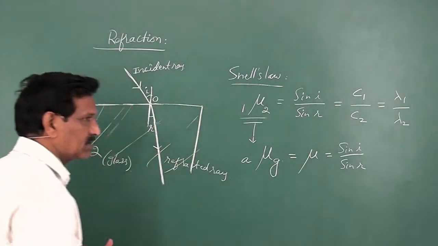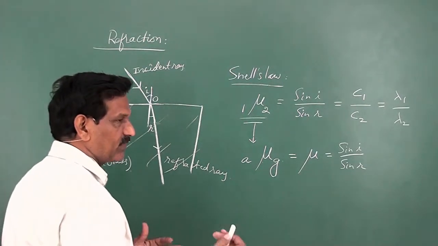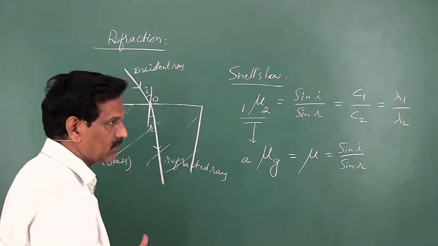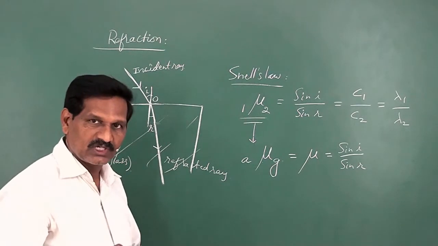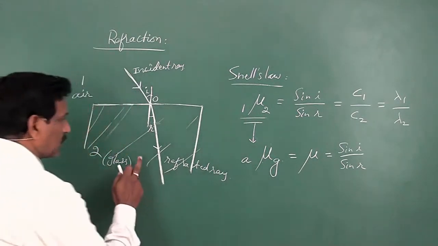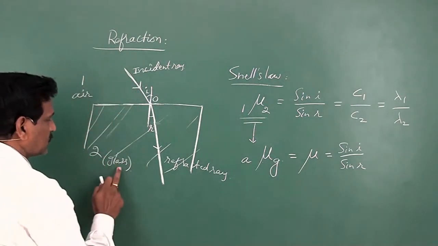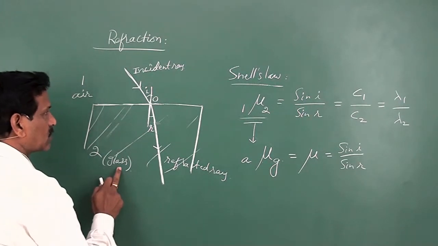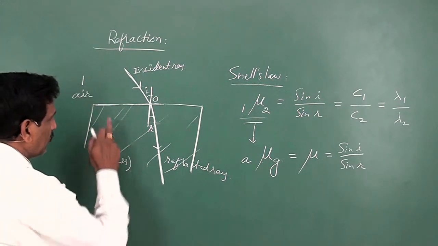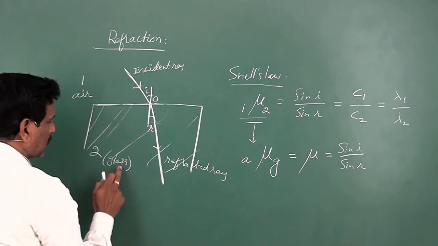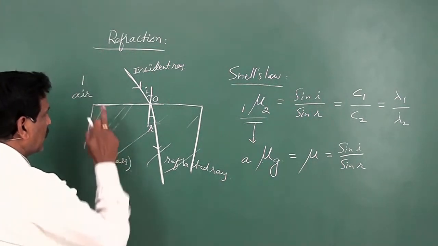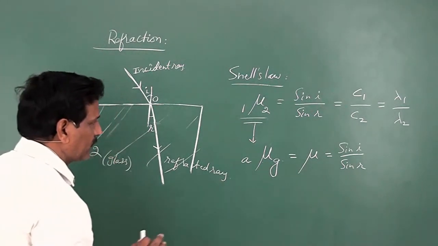If the refractive index is more, it is called denser. If the refractive index is less, it is called rarer. And of course, this is also in comparison. If you take glass and air, glass is optically denser than air. Hence, when you compare these two, glass is said to be the denser medium and air is said to be the rarer medium.